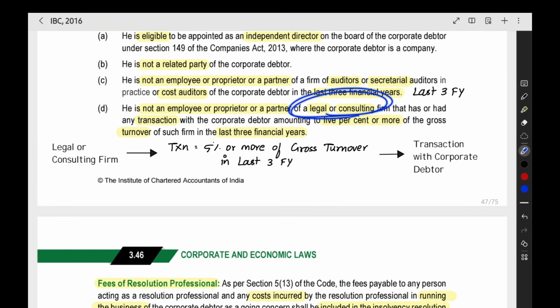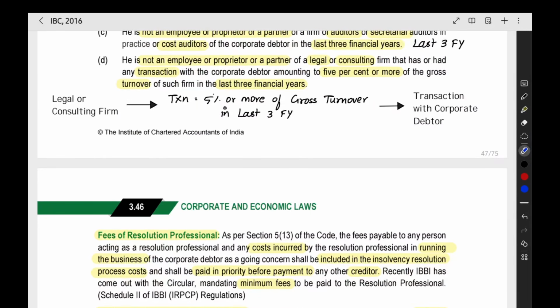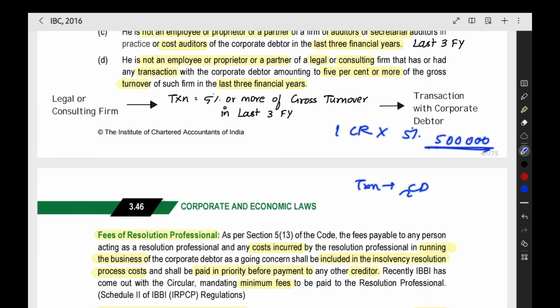For that legal firm also, we have one limit. Only in the eligible legal firms should you not be an employee, proprietor, or partner. What are the eligible legal firms? Any legal firm which has had 5% or more of its gross turnover in transactions with the company in the last 3 financial years. For example, the legal firm has a turnover of 1 crore. In that, 5% is 5 lakhs. If the legal firm has transactions with the company of more than 5 lakhs in the last 3 financial years, then if you are an employee, proprietor, or partner in that legal firm, you are also not eligible.